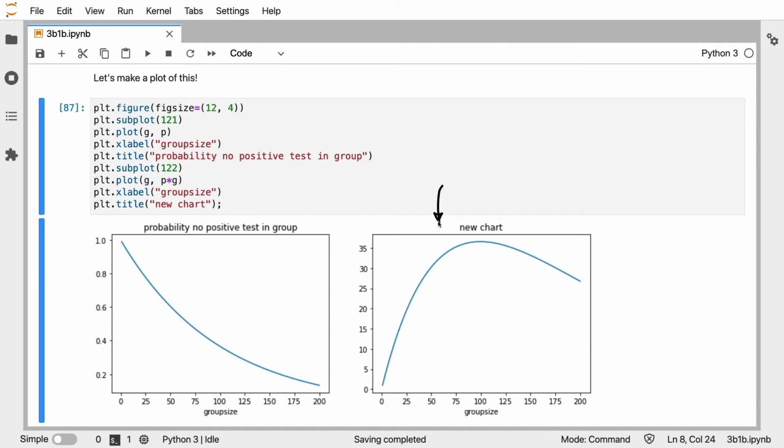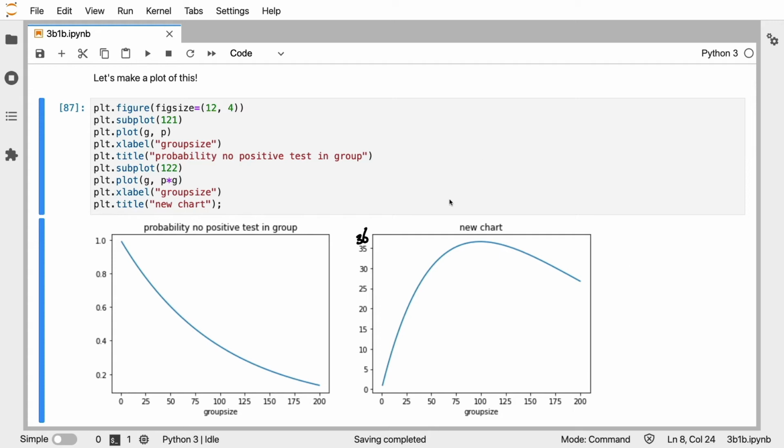So the chart over here shows this number multiplied by the corresponding number on the y-axis. So that means that now here I can say, if I have a group of size 100, then on average there are about 36 people that don't need to be retested.